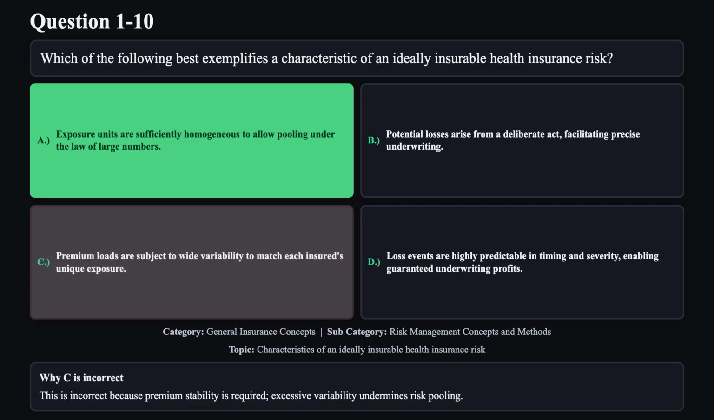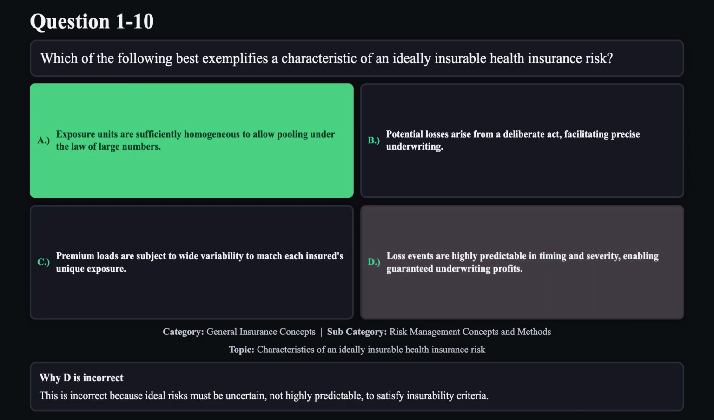Reason C is not correct. This is incorrect because premium stability is required. Excessive variability undermines risk pooling. Reason D is not correct. This is incorrect because ideal risks must be uncertain, not highly predictable, to satisfy insurability criteria.